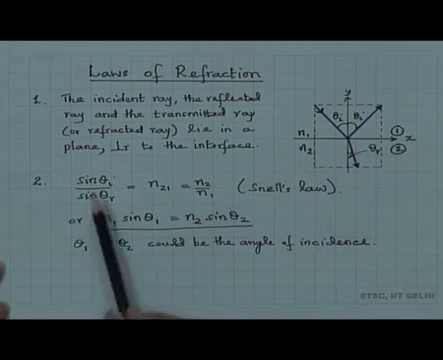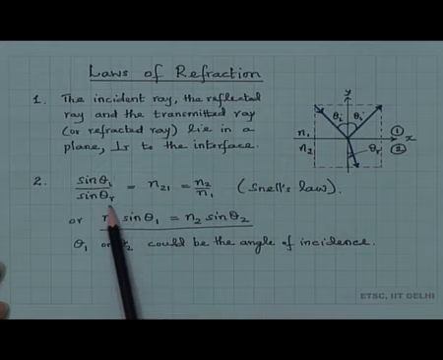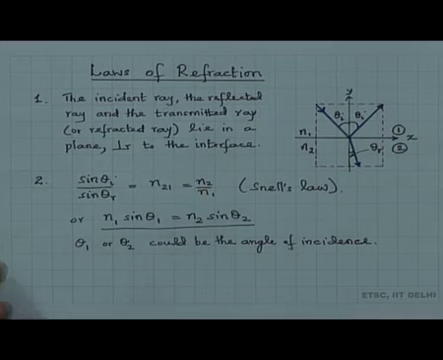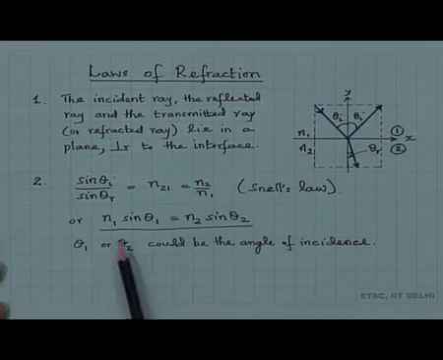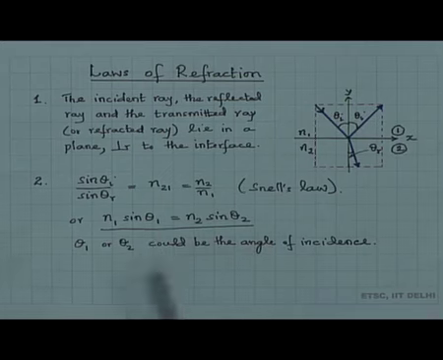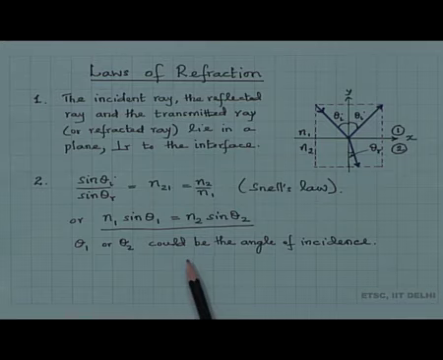Second is Snell's law, which is sin theta i by sin theta r is equal to n 2 1, or equal to n 2 by n 1, which is more conveniently written as n 1 sin theta 1 is equal to n 2 sin theta 2. Theta 1 or theta 2 could be the angle of incidence.